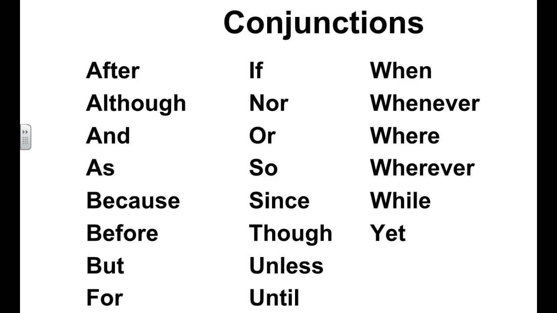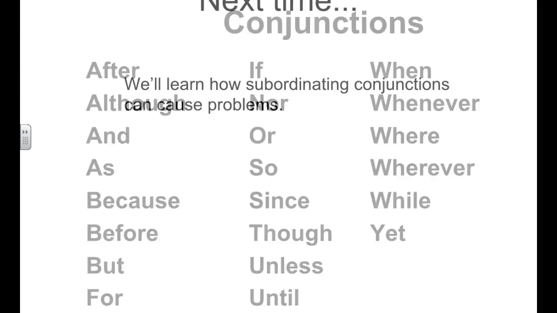It turns into a fragment because you have made it less important by using a subordinating conjunction. So anytime you use one of these words in front of a clause, it becomes a fragment. And that's a really important thing to remember.